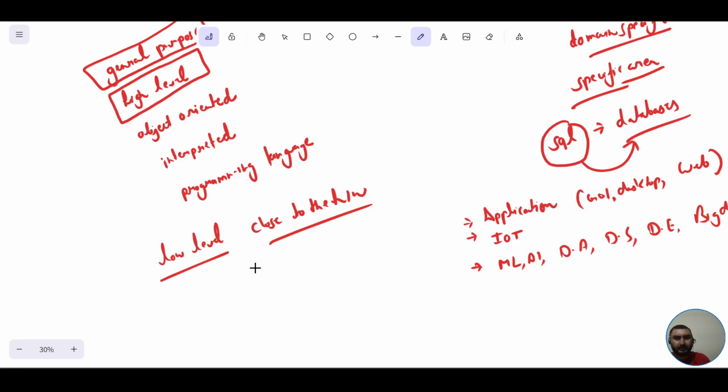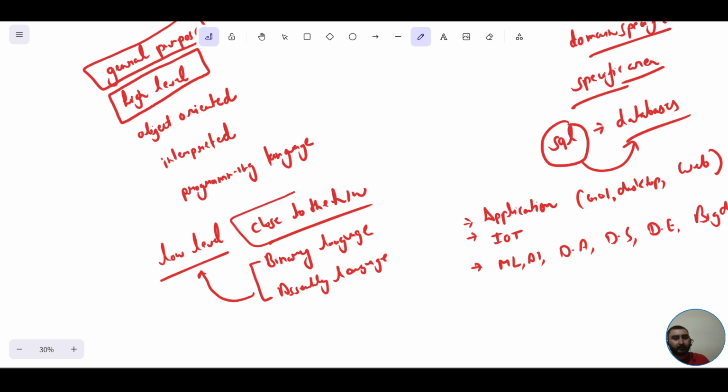Examples of low level languages are binary language, where code is written in the form of strings of zeros and ones, and assembly language, in which we write the code in the form of mnemonics. These are the two languages which are classified under low level. Why? Because they are close to the hardware. They are at the hardware level. That is why they are termed low level languages.